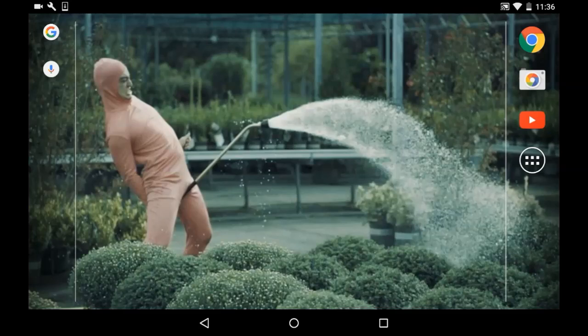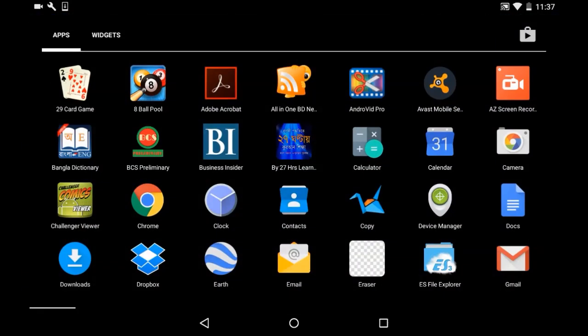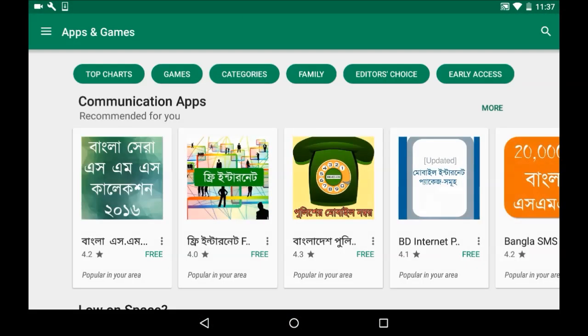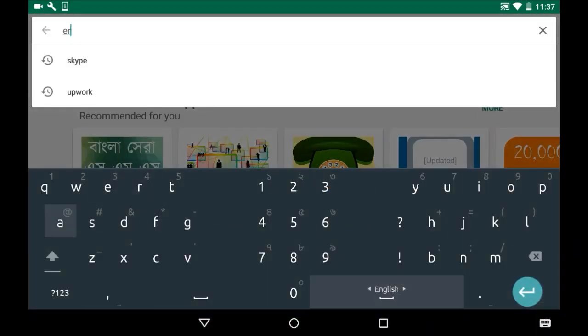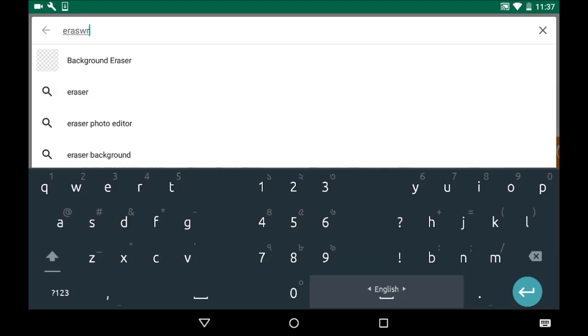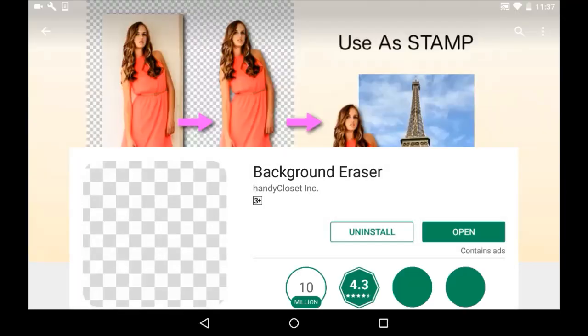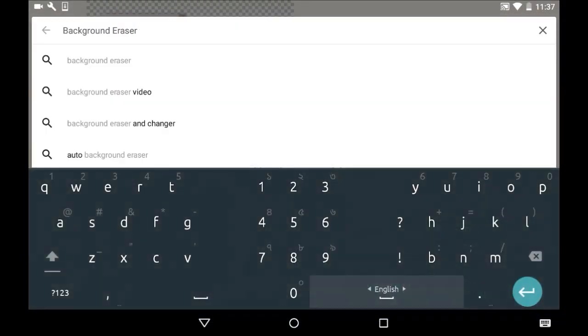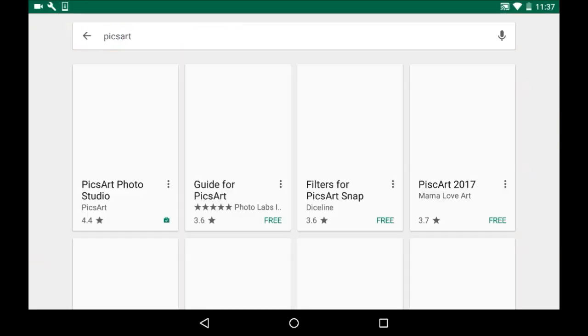In this tutorial, I'm going to show you how to replace the face of any photo in an Android smartphone and tab. By following this video, you can also remove the background and add any object. I use two apps for this purpose, one for removing the face, another one for adding the removed face. For removing the face, I use the app Background Eraser, and for adding the separated object or face, I use PicSart.